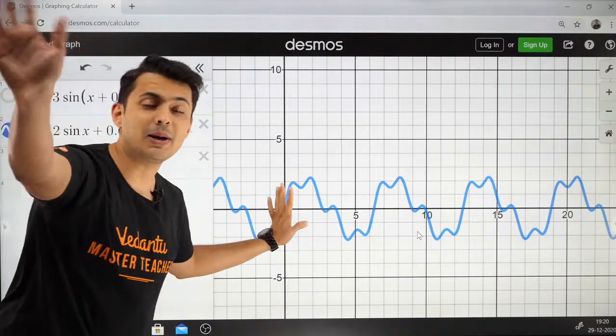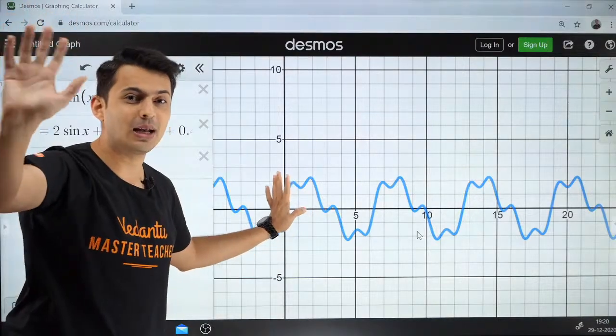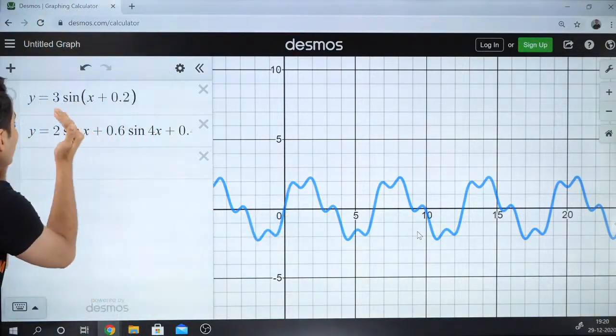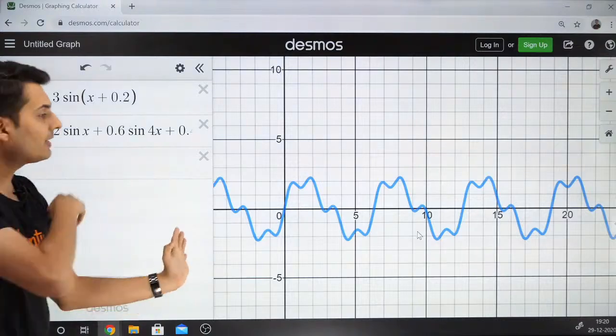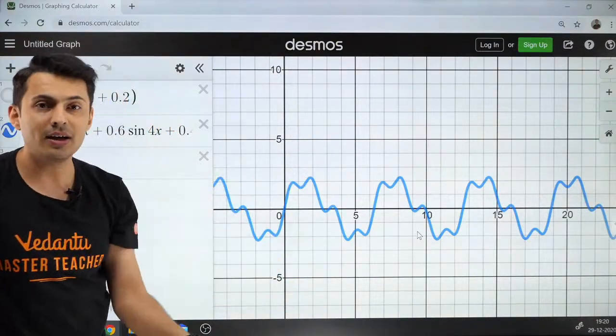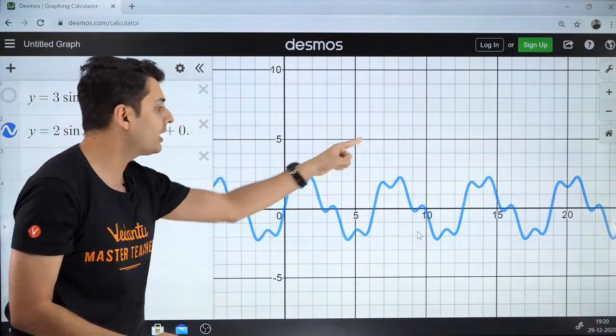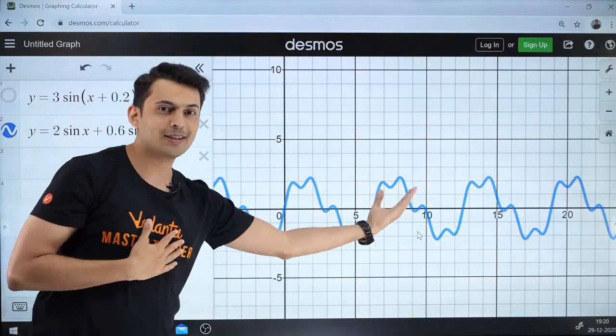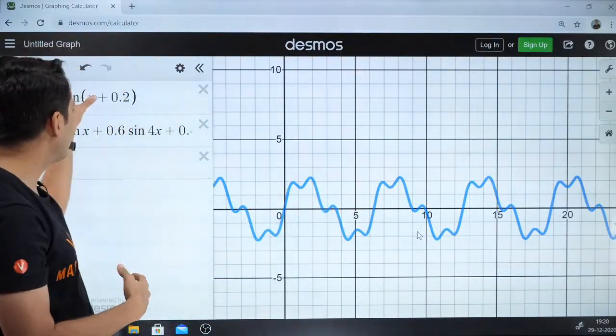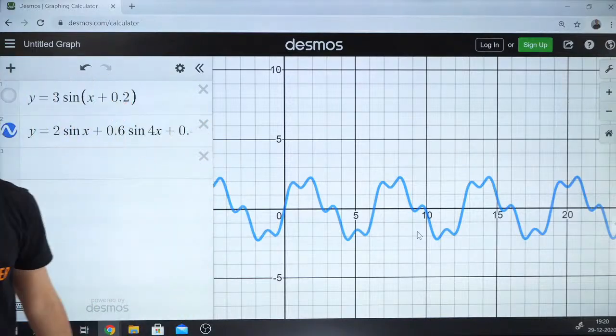But this is not simple harmonic. Which is simple harmonic? When there is only one term. So whenever there are multiple terms, it's not simple harmonic. It's just periodic in nature. Probably looks like somebody's heartbeat out here. But when there is only one sine term, then it is simple harmonic.